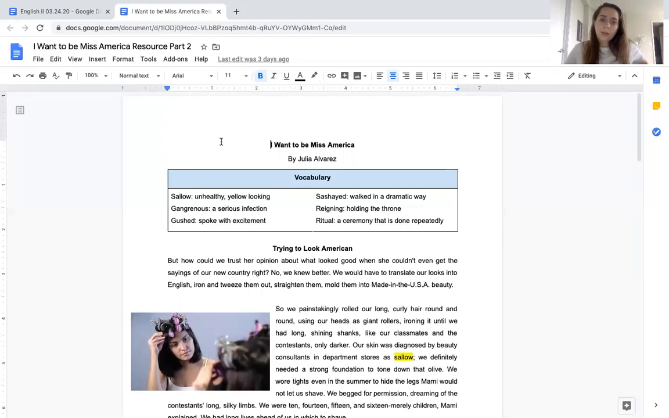We have these characters that have been introduced so far. Let's keep reading to see what we learn more about today. First, let's start by going over the vocabulary words we're going to see. We've got sala, which means unhealthy and yellow looking. Gangrenous, which means a serious infection. Gushed, spoke with excitement. Sashayed, walked in a dramatic way. Reigning, holding the throne. And ritual, a ceremony that is done repeatedly.